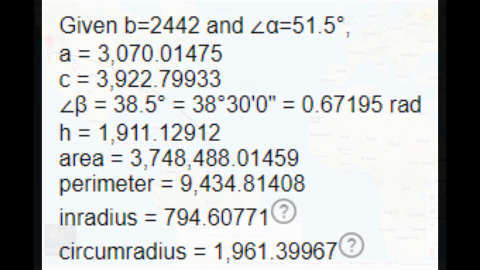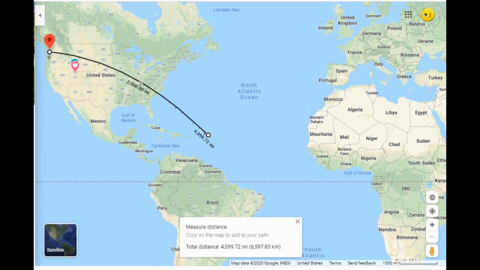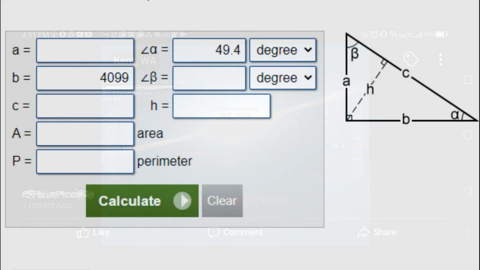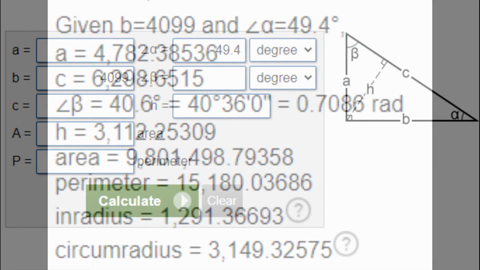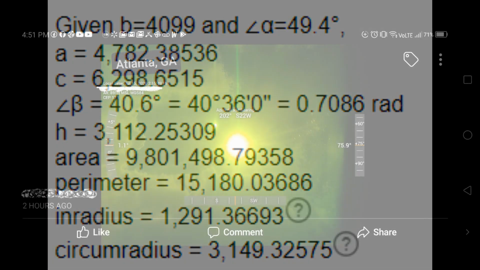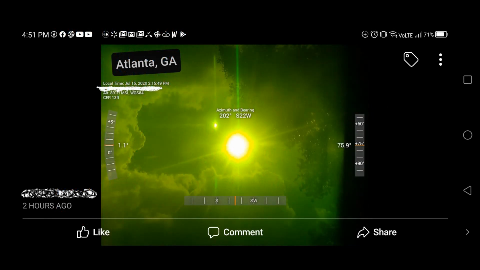To be fair, Kent, Washington, and Atlanta, Georgia were the ones that started this. Let's look at the Kent data set. Okay, mileage 4099 and 49.4. So let's plug those in. Okay, that looks like 150 miles difference because this is 4782. And we just so happen to have another reading from Atlanta. So we've got two data sets from the same city.